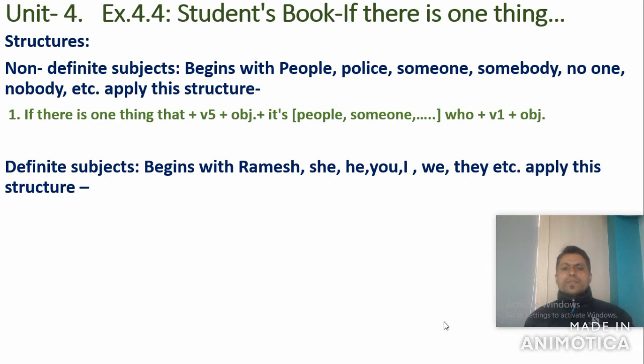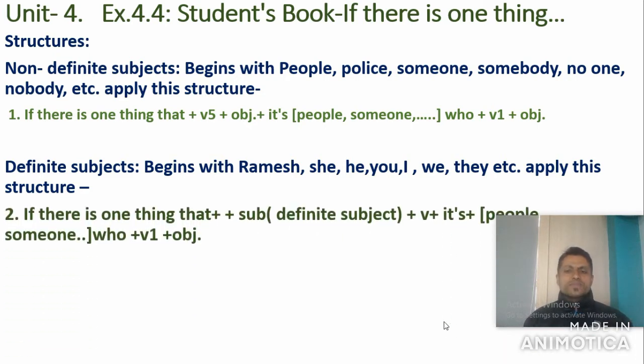Similarly, we have another rule also here. Definite subjects. If the subject begins with the name of a person, you can see on the screen Ramesh, Shyam, Naresh, Resma, Nita, Gita, Sita, etc. Anyone defining a particular person, or even she, he, you, I, we, they, etc. come as a subject. In that situation, we are supposed to apply this structure. Look at here, the structure.